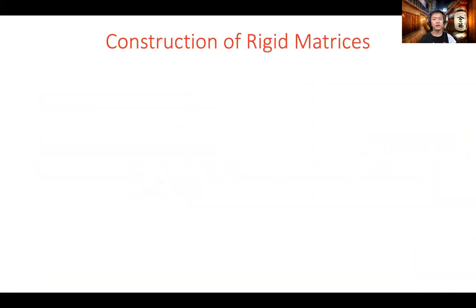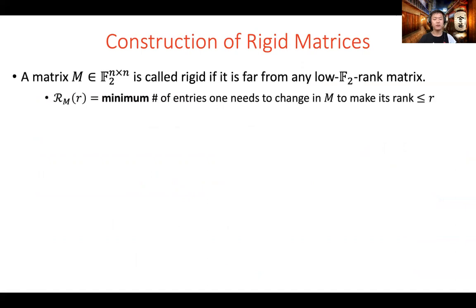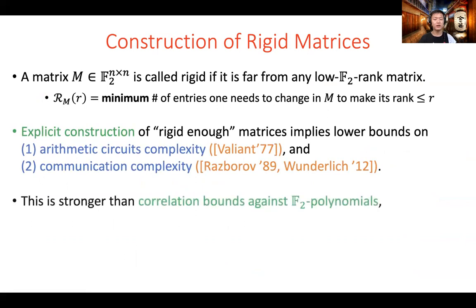We also consider the construction of rigid matrices. A matrix is called rigid if it is far away from any low-rank matrix. Formally, the R-rigidity of a given matrix M is defined as the minimum number of entries one needs to change in M to make its rank bounded by R. Explicit construction of matrices with certain rigidity parameters could imply lower bounds on either arithmetic complexity or communication complexity. We remark that this question is somewhat harder than proving correlation bounds against low-degree polynomials.